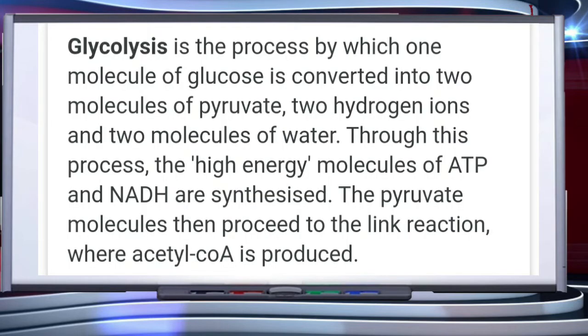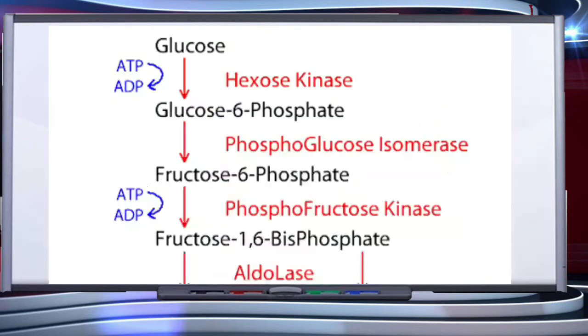Glycolysis is the process by which one molecule of glucose is converted into two molecules of pyruvate, two hydrogen ions and two molecules of water. Through this process, the high energy molecules of ATP and NADH are synthesized. The pyruvate molecules then proceed to the link reaction where acetyl coenzyme A is produced. So let's understand the process of glycolysis.